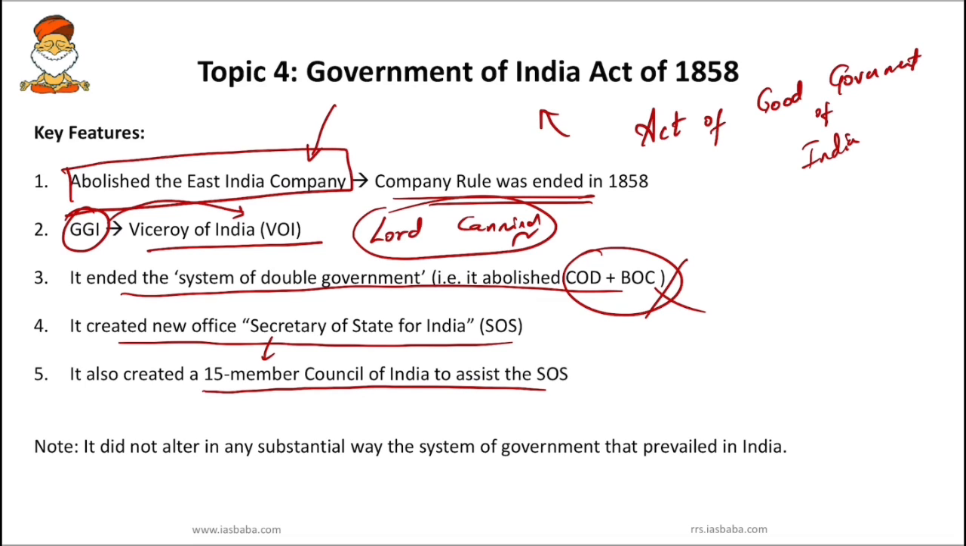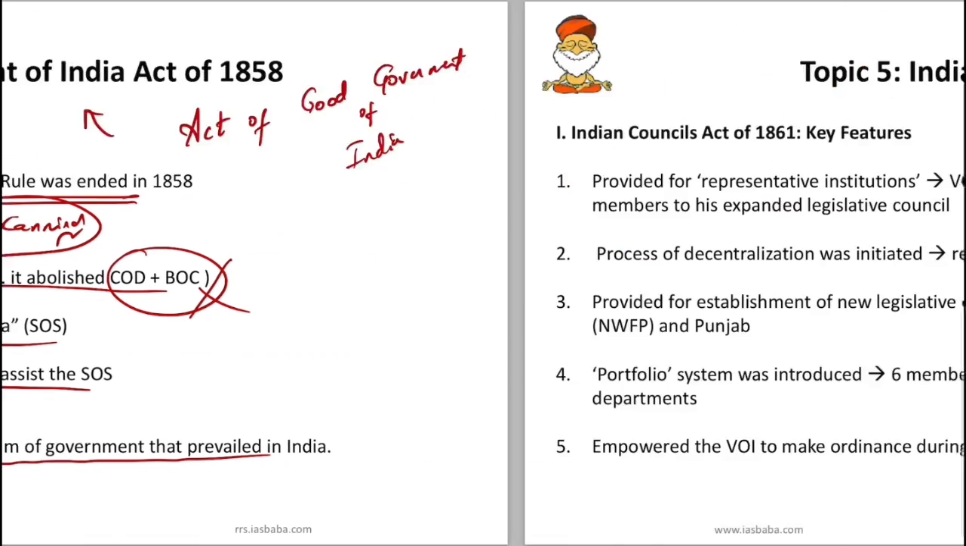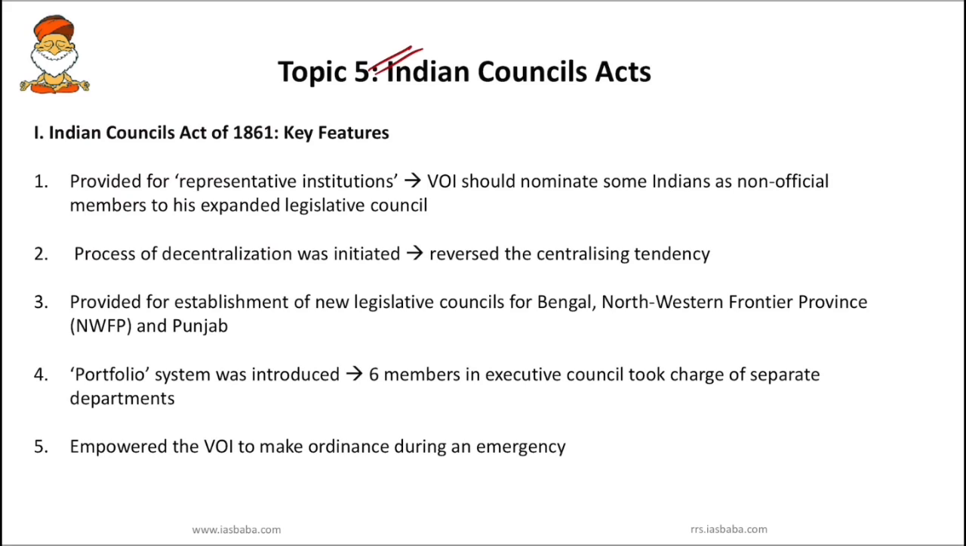So this Government of India Act, that is 1858, was largely confined to the improvement of the administrative machinery by which the Indian government was to be supervised and controlled in England. And you have to know that it did not alter in any substantial way the system of government that prevailed in India. Okay, so next topic is Indian Councils Act, very important.